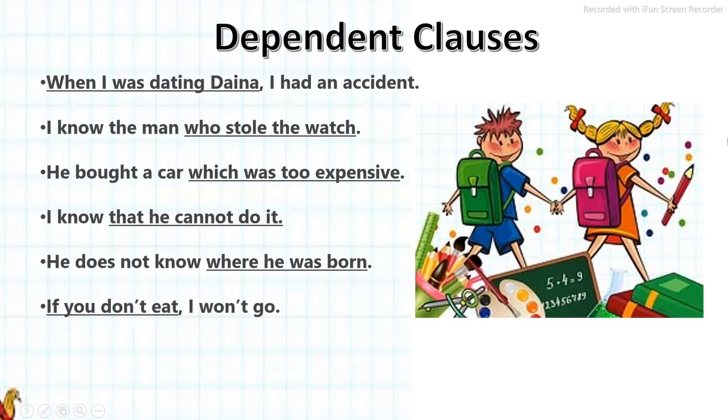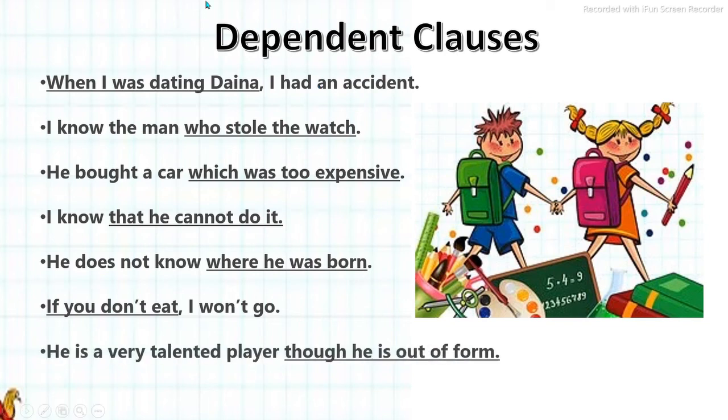So this way we can understand that dependent clauses cannot stand alone, they have to be dependent on the independent clause, the main clause. Here is the last example. He is a very talented player, though he is out of form. So if we say though he is out of form, again it does not make clear sense. So though is the subordinating conjunction, he is the subject, and is is the finite verb. Yes, so this is how we have to check.